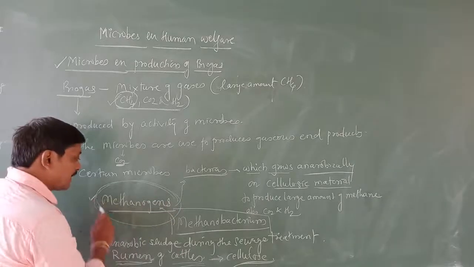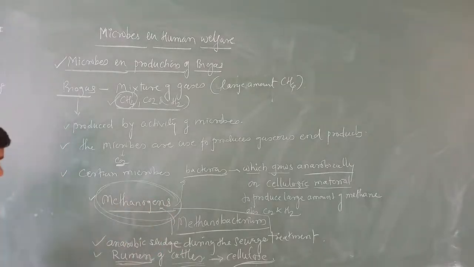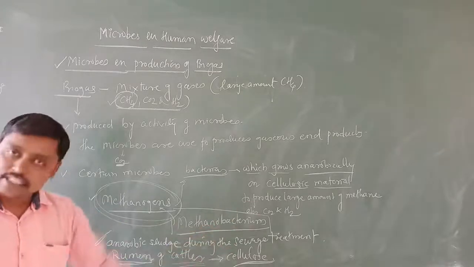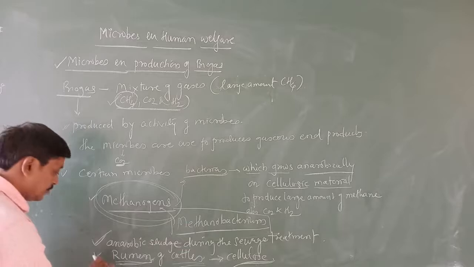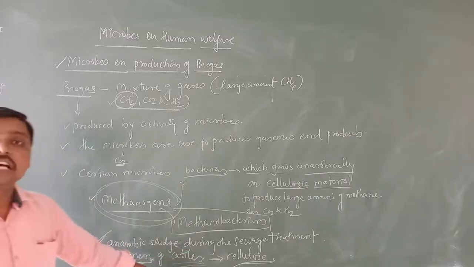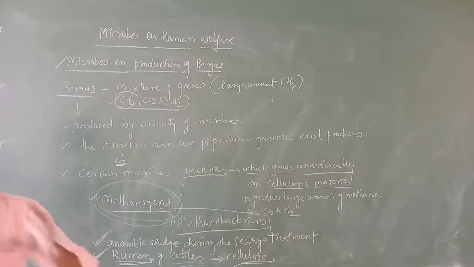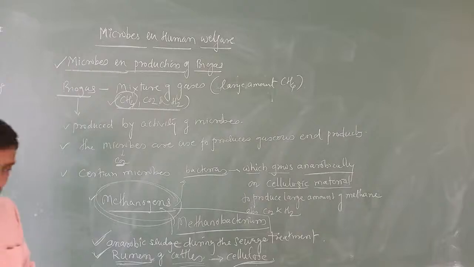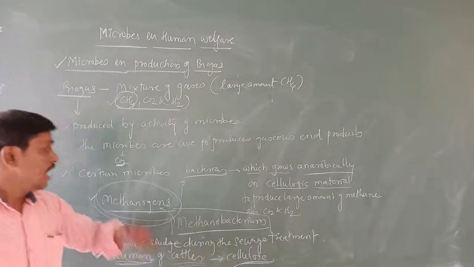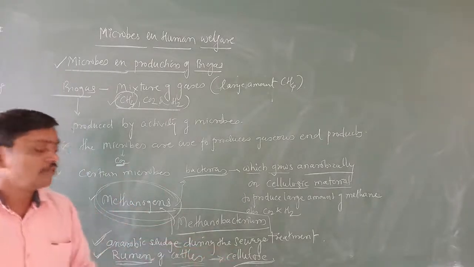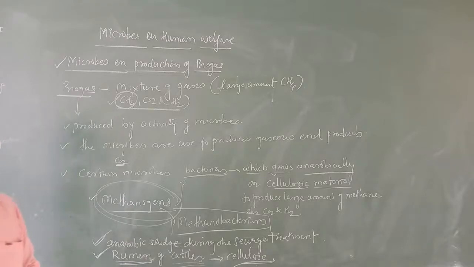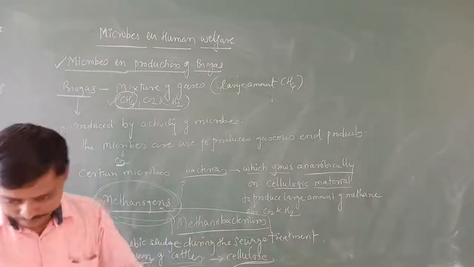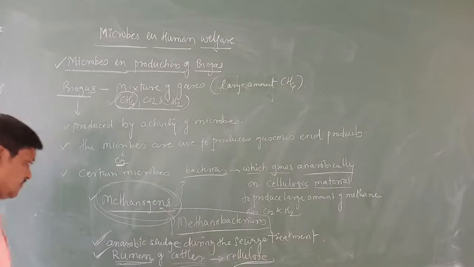And where are we going to get these methanogens? Methanogens are found in anaerobic sludge during sewage treatment, and also in the rumen of cattle, because whatever food the cattle eat is rich in cellulose, and these methanogens break down this cellulose, which is helpful for the nutrition of cattle. Understood? So this is the basic.